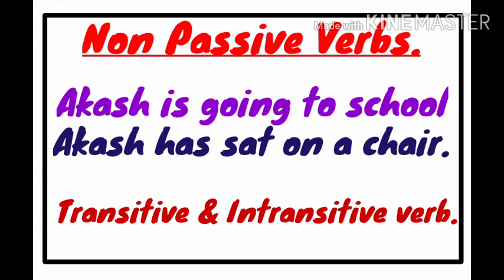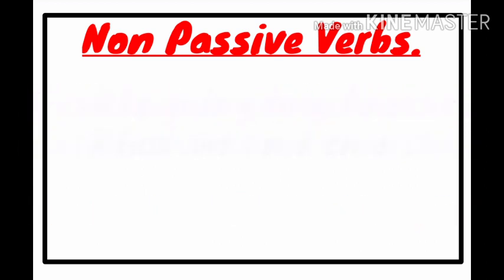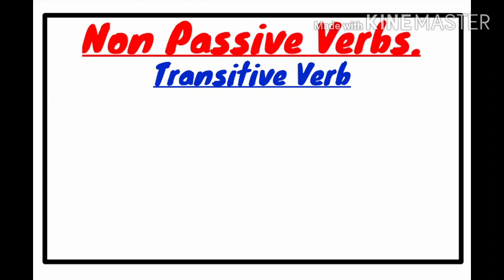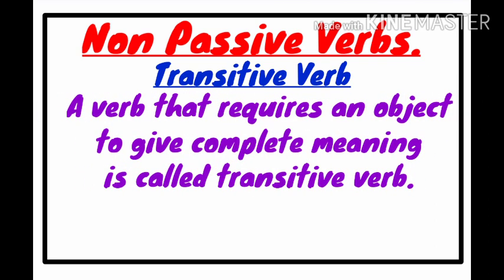Let's see what is a transitive verb. A verb that requires an object to give a complete meaning is called a transitive verb. See the example. He bought. If I write he bought, the sentence is incomplete or the meaning is imperfect. You don't understand what he has bought.